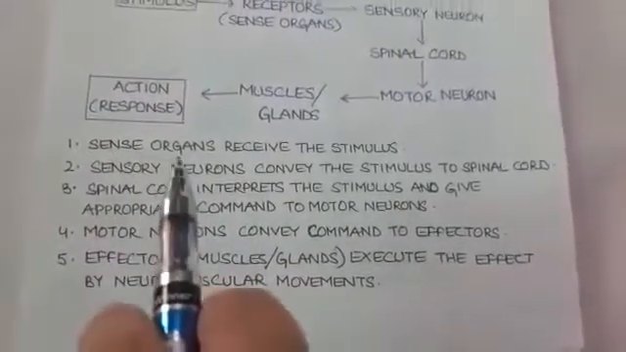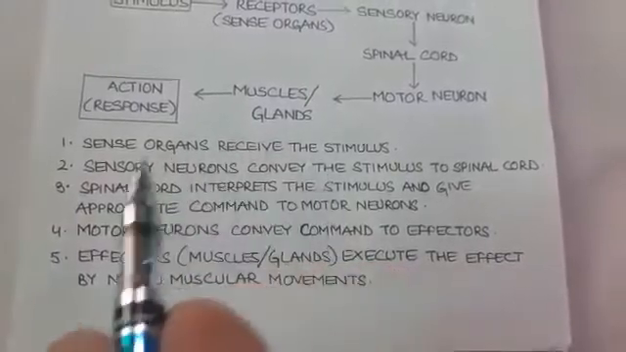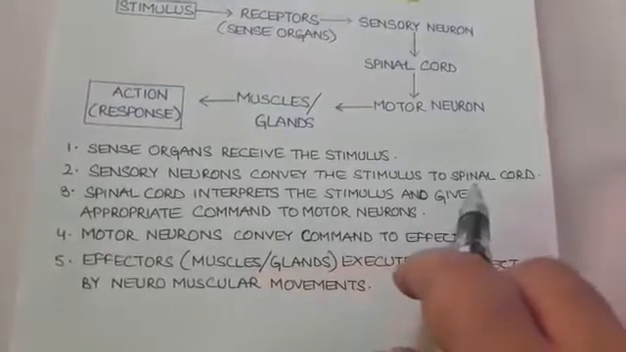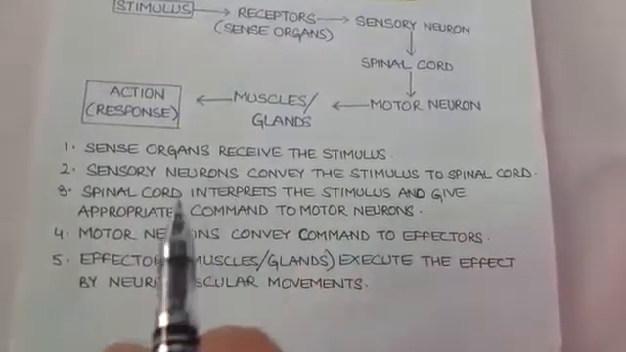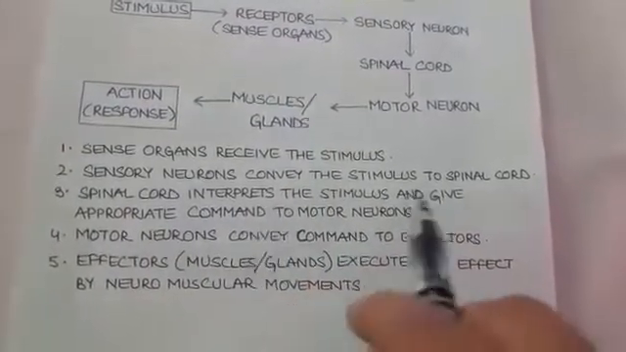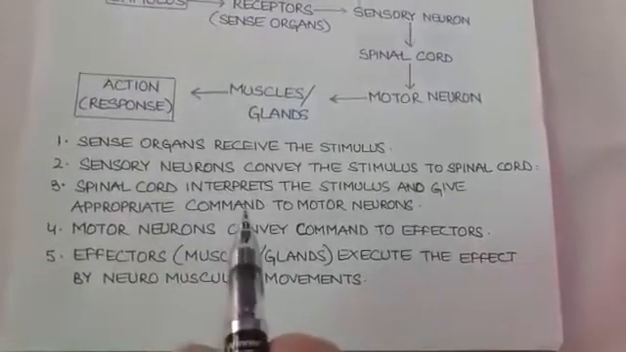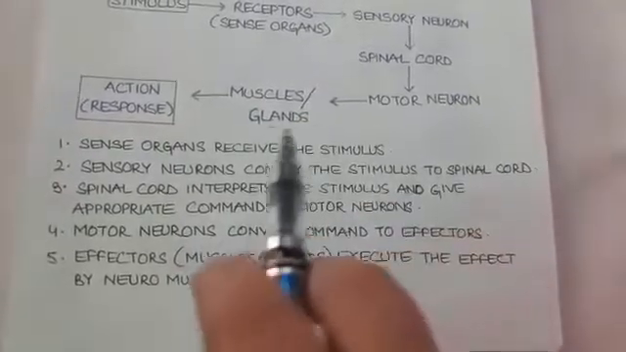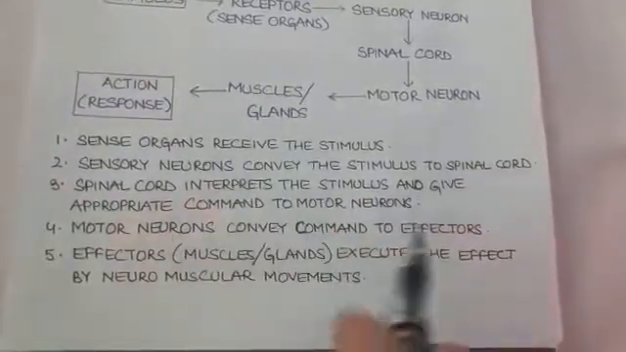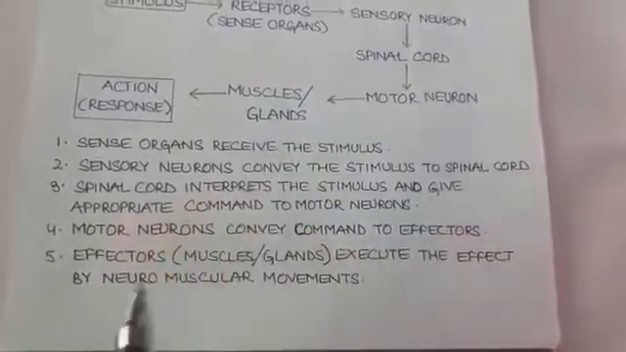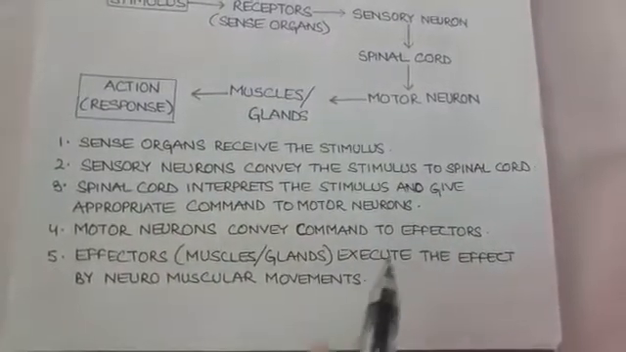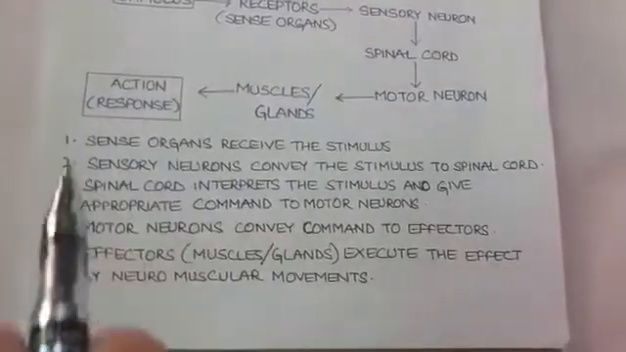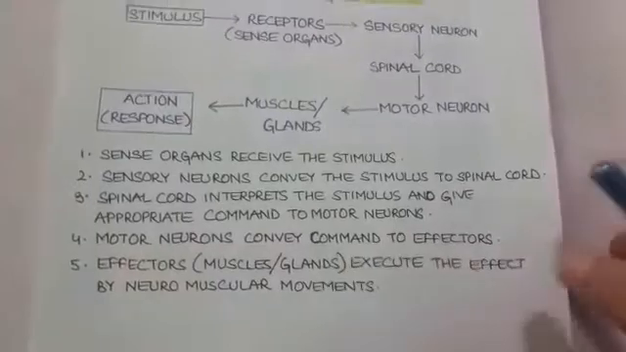Again, let us see the steps that are followed during reflex action. Number 1, sense organs receive the stimulus. Sensory neurons convey this stimulus to the spinal cord. In the spinal cord, the stimulus is interpreted and it gives an appropriate command to motor neurons. Motor neurons convey the messages to effectors, that is the muscles and glands, and the effectors then execute the effect by neuromuscular movements, that is referred to as response or action.